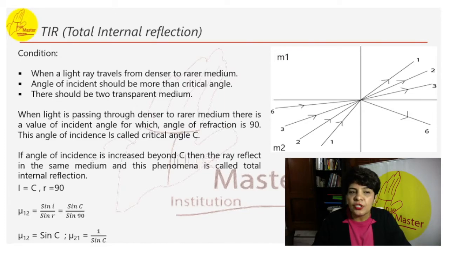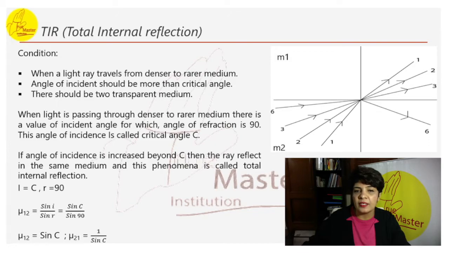Similarly, if we change the angle of the ray, it will again refract for ray 2, and for ray 3. Eventually, at ray 6 in this case, the angle is called the critical angle, at which the ray reflects back into its own medium, and this phenomenon is called total internal reflection.